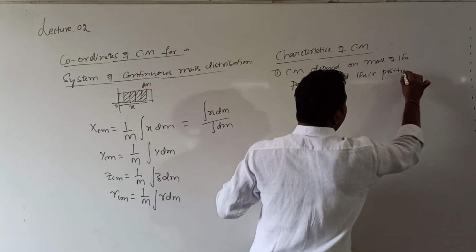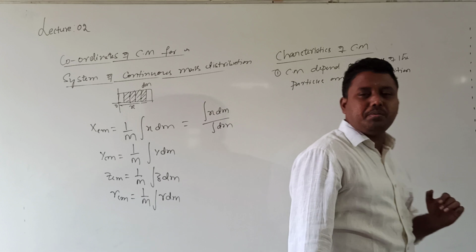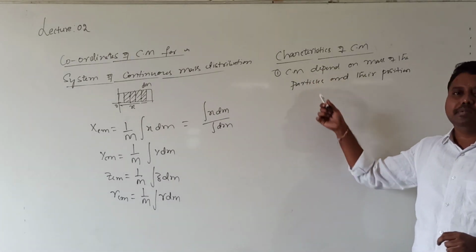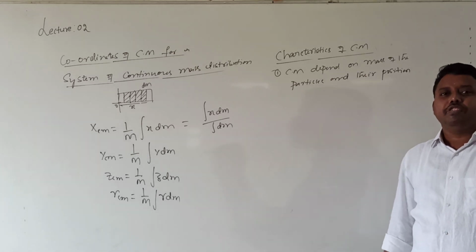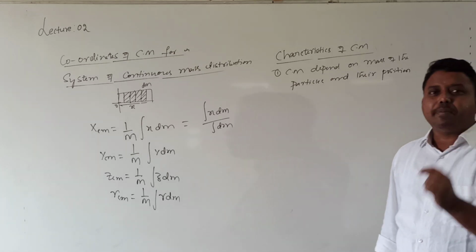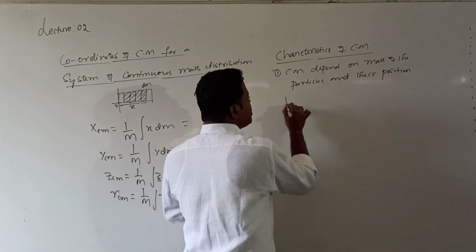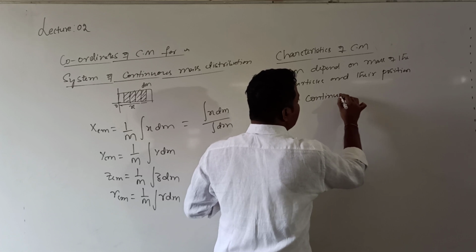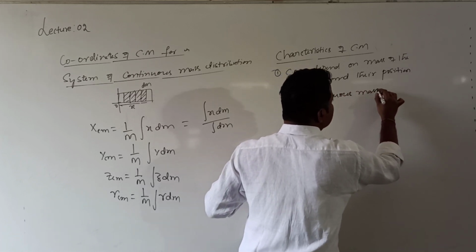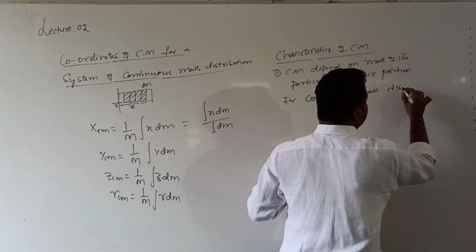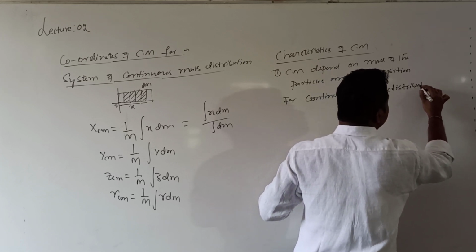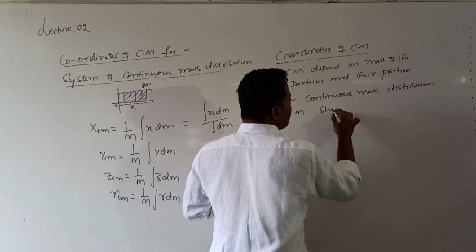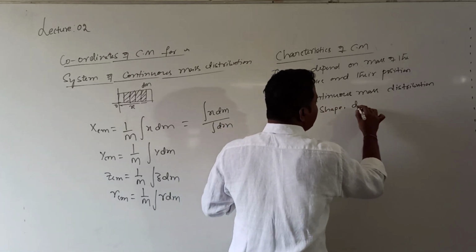Correct? This is for discrete mass distribution. For continuous mass distribution, the center of mass also depends upon the shape of the body and the distribution of mass.